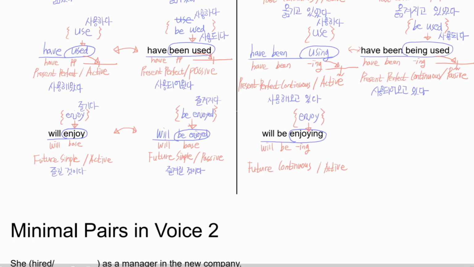Okay. The future continuous tense means the thing that will be going on in the future, right? So enjoy means 즐기다. So will be enjoying means 즐기고 있을 것이다.